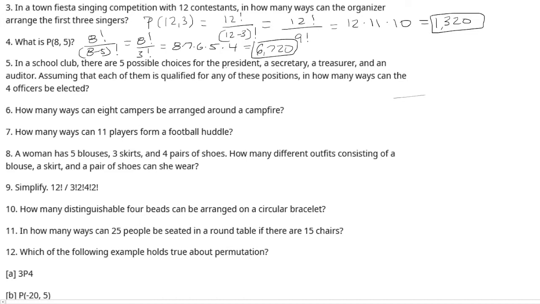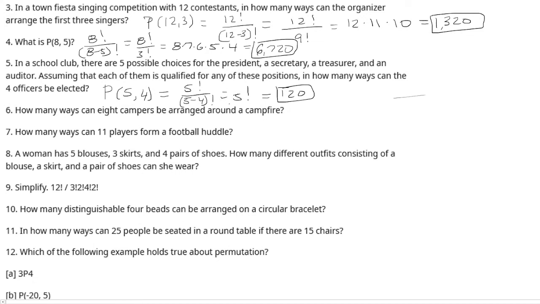So one could be a president or a secretary, for example. So this will be a permutation. There's 5 possible choices and 4 officers selected. So this will be 5 factorial over 5 minus 4 factorial, which is just 5 factorial over 1 factorial, and this is just 120.